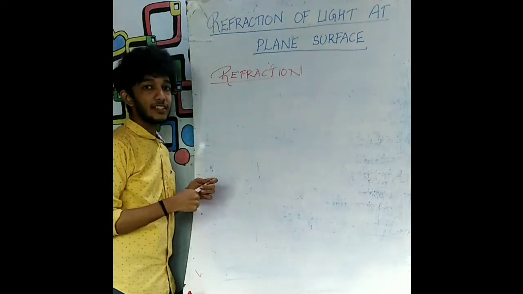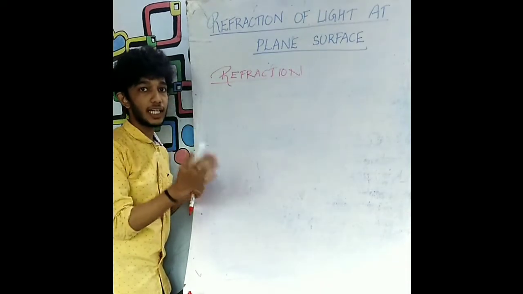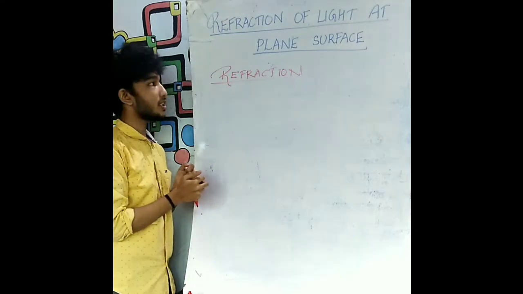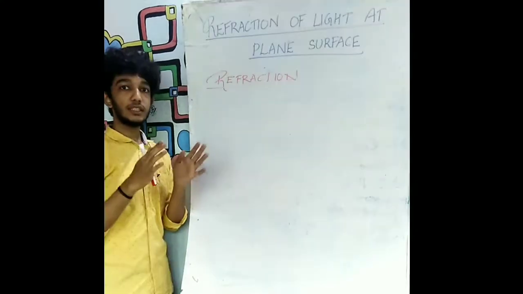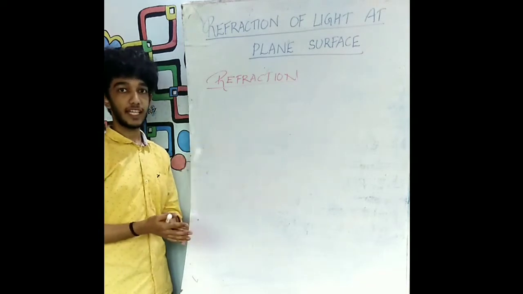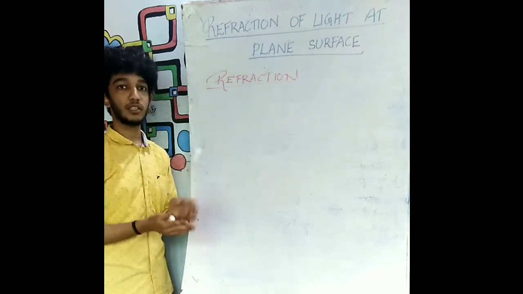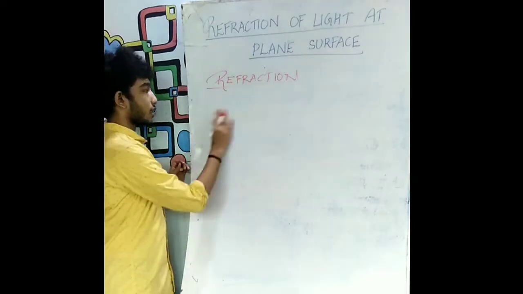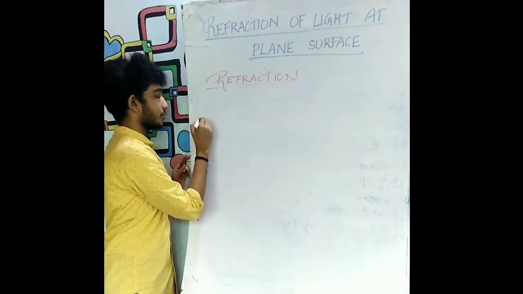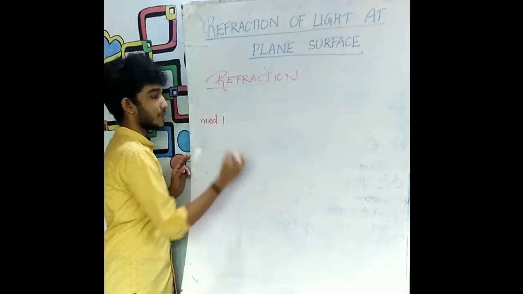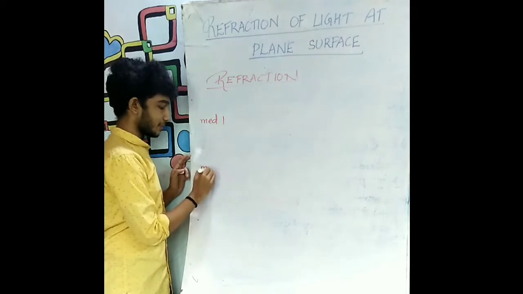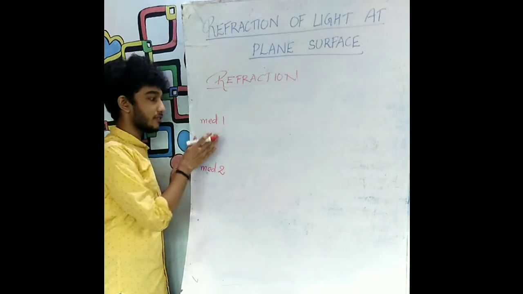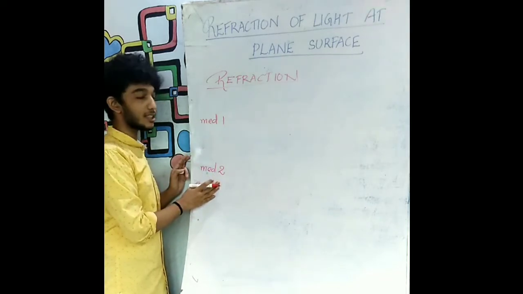Refraction means the change in the path of a light ray as it travels from one medium to another medium. This phenomenon is known as refraction of light. So let us now illustrate the passage of light as it travels from one medium to another, and how the light ray gets bent. Suppose a ray of light is traveling from a medium, let me call this medium 1, to another medium, let me call this medium 2.